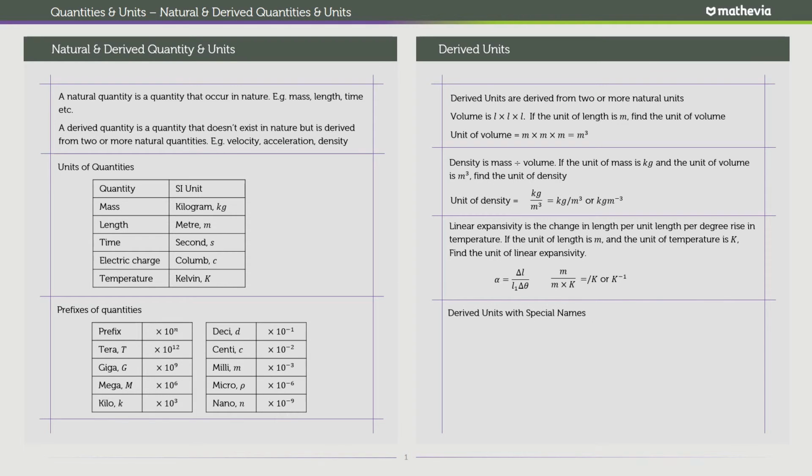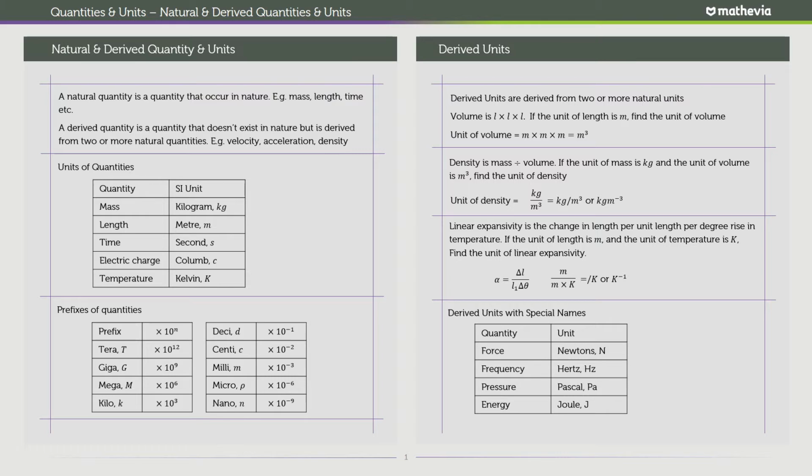Now, finally, let's talk about some derived units with special names. We have some interesting units that have special names, one of which is force. Some of these names usually come from, for example, the scientist who did the most experiments on force, Isaac Newton, and that's why the unit for force is newtons.